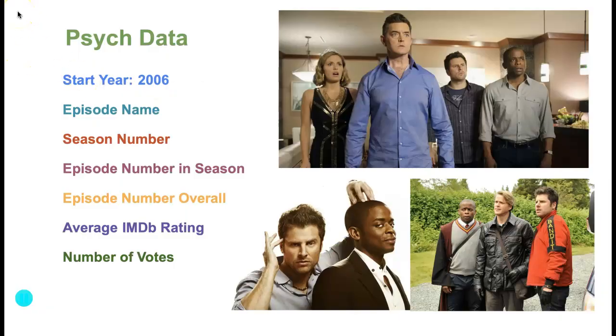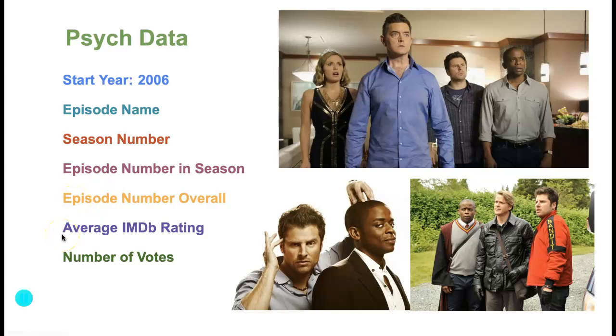So to do analysis, I obviously had to use data, and so these were some of the variables I used. So the start year, which I already mentioned, was 2006. The name of each episode, the season number that each episode was in, the number that the episode was in, whatever season it was. So if there was 24 episodes in a season, it would be 1 through 24 for that season. And then episode number overall, so not just within a season, but in the entire series.